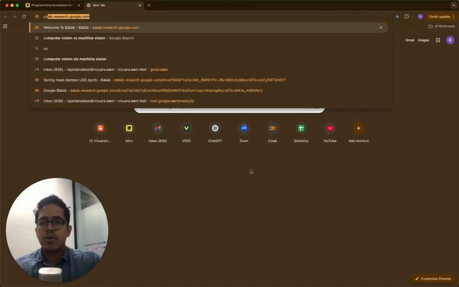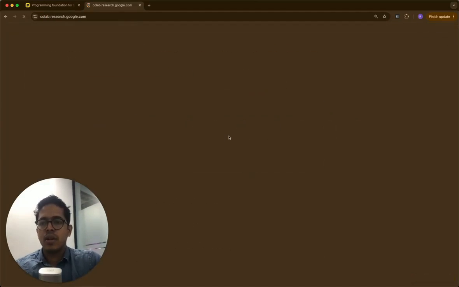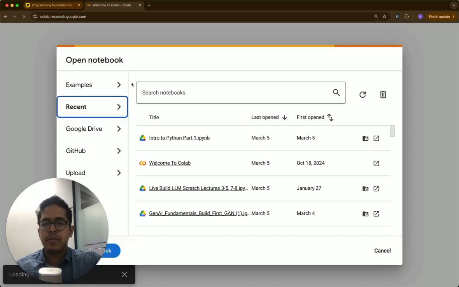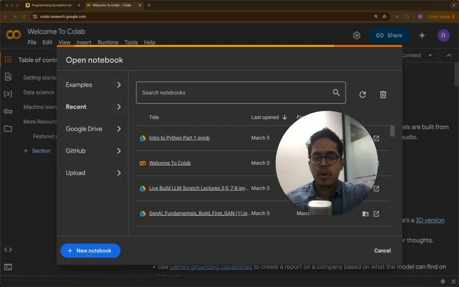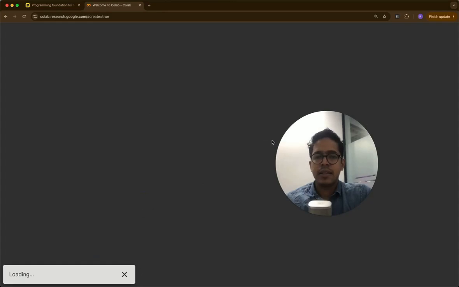So all you need to do is go to colab.research.google.com. This is the Google Colab website, and you will have several options here to start a new notebook or to open some of the existing notebooks if you have used this before. I will be starting a new notebook. So click this, it starts a new notebook.